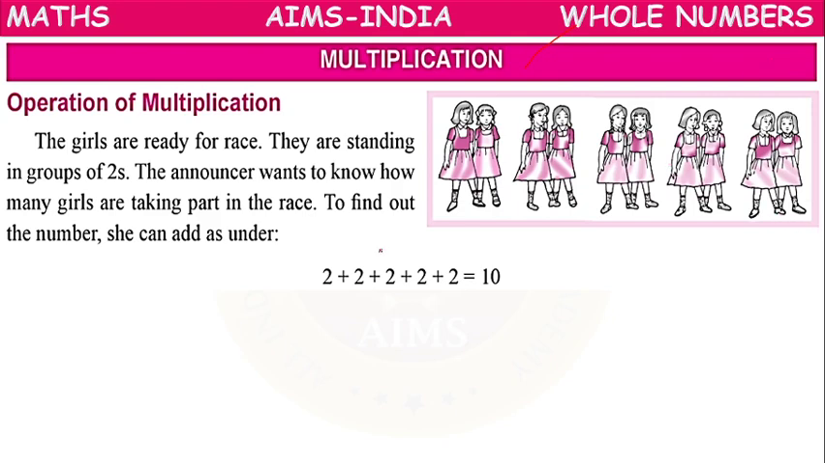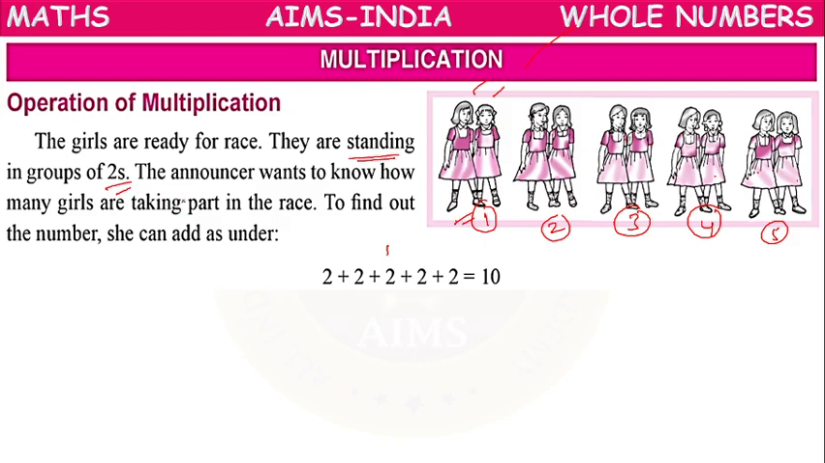If you observe the diagram here, the girls are ready for a running race. They are standing in groups of two. In the first group, two girls are there. Second group, another two girls. Third group, another two girls. Fourth group, another two girls. Fifth group, another two girls. Like that, they are standing in groups of twos.